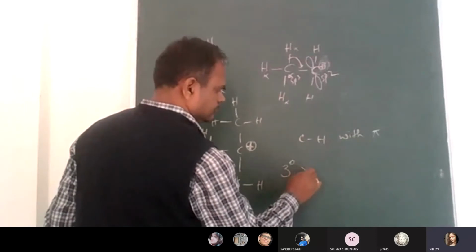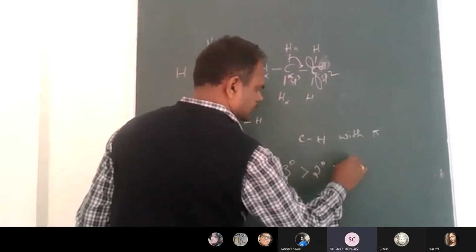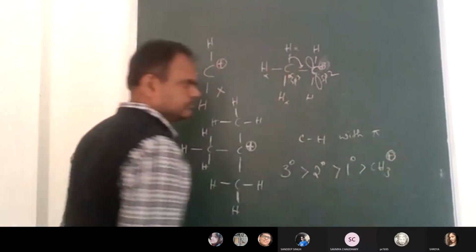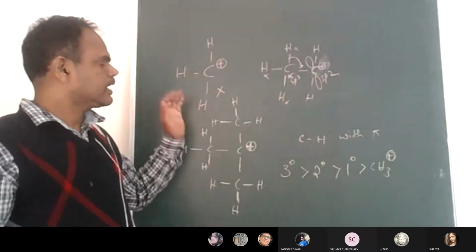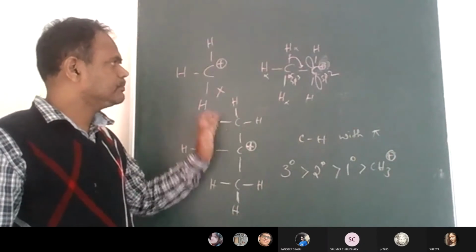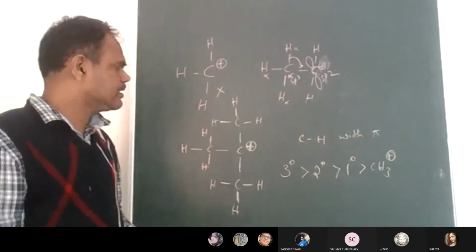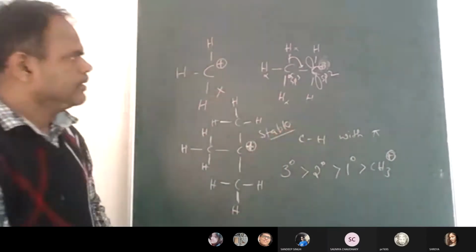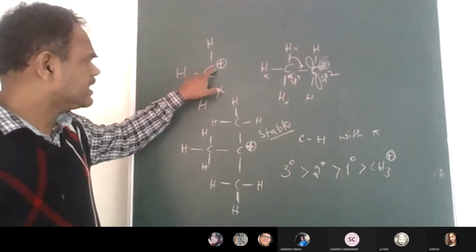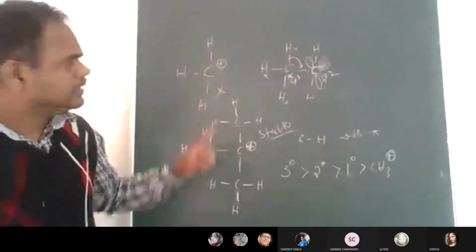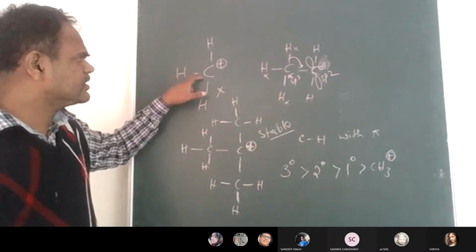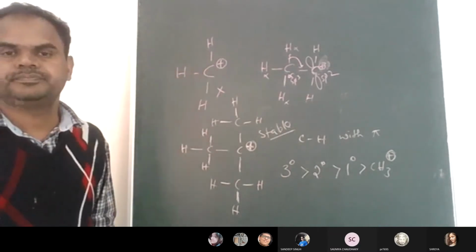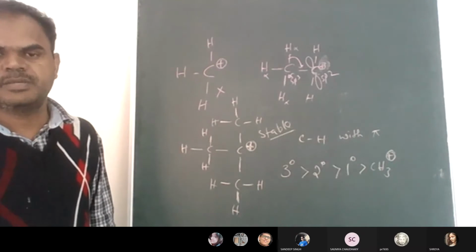This one. 3 degree. So the carbocation which exhibits more hyperconjugation structures is more stable. The carbocation not having any resonance structure is unstable.